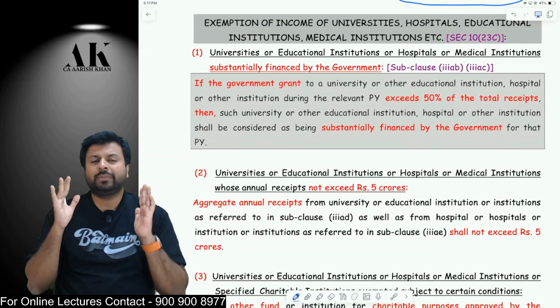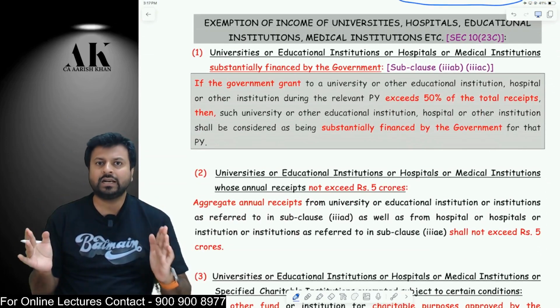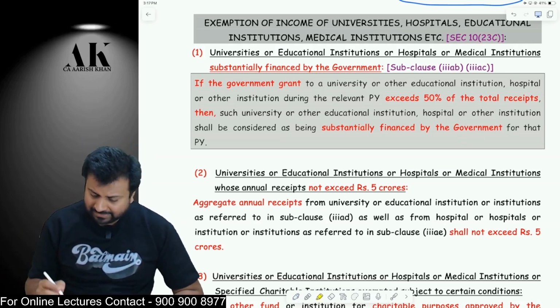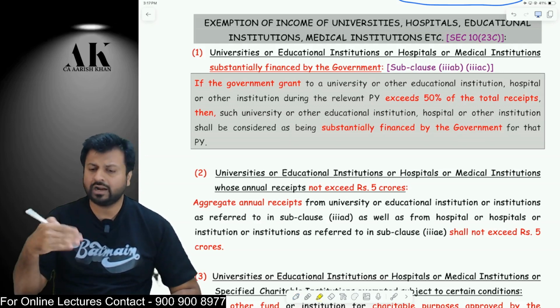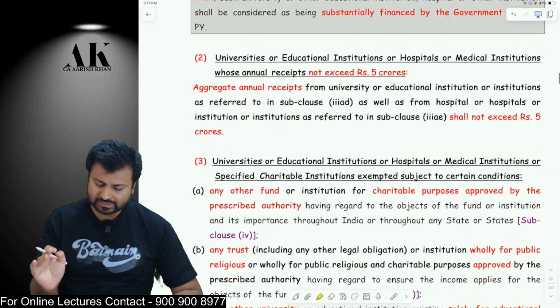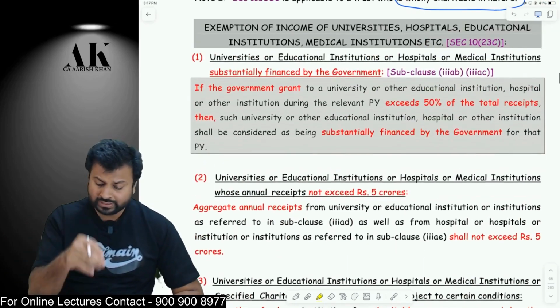As I've told you, the majority of the chapter is dedicated to the second regime only, but the first regime is also, to some extent, important. In the first regime, the various institutions are registered under different clauses. I'll tell you which one is important, which one is not important. This first and the second one is important, the rest of them are not important. Okay, only the first and the second one.